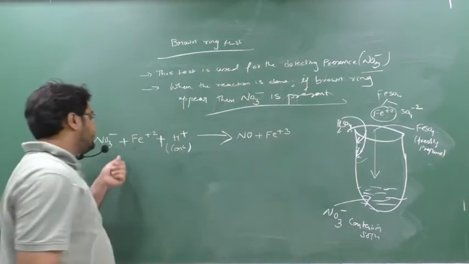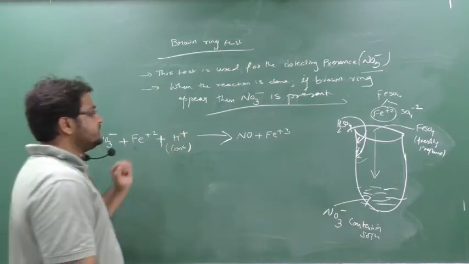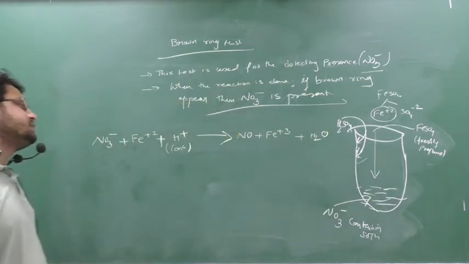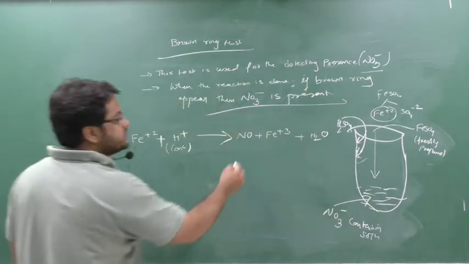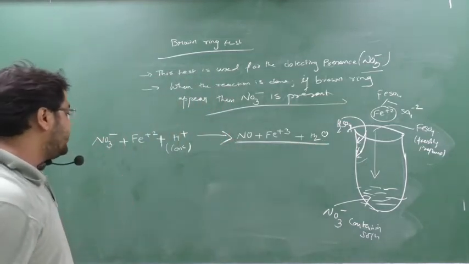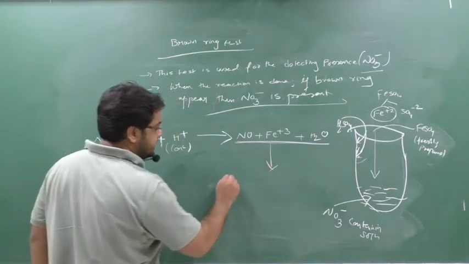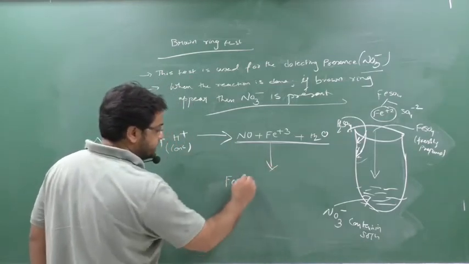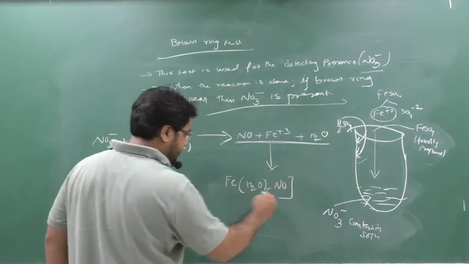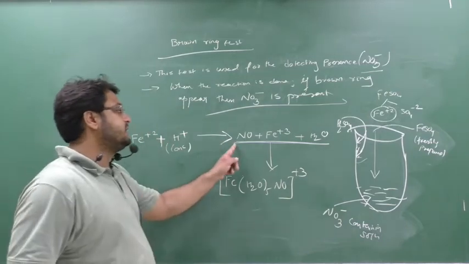So Fe plus 2 in the acidic medium will convert into what? Fe plus 3, and this H plus will form H2O. Clear? So these products will be formed. Now what happens? All the three things will combine and they will form one complex. That complex is [Fe(H2O)5NO] plus 3. Clear?